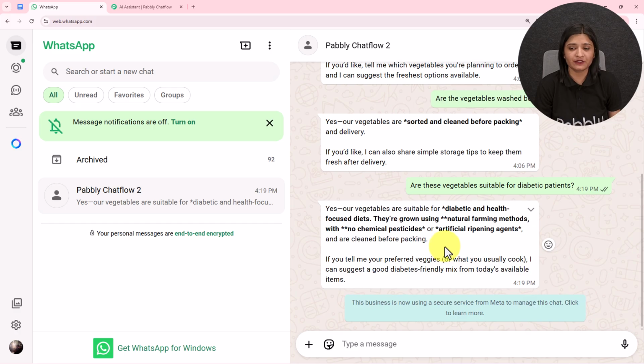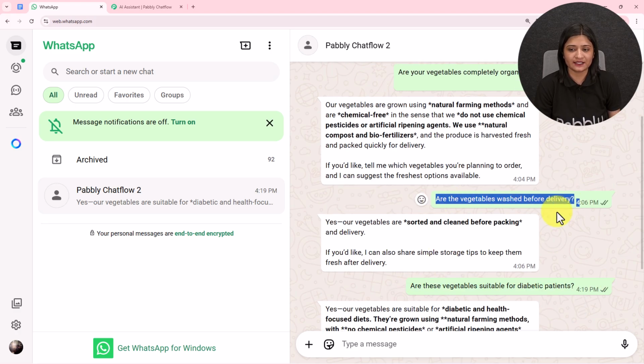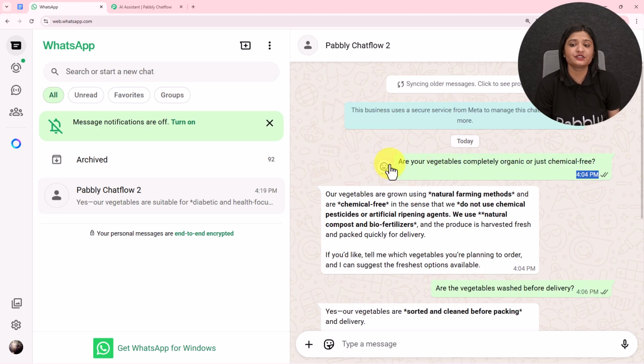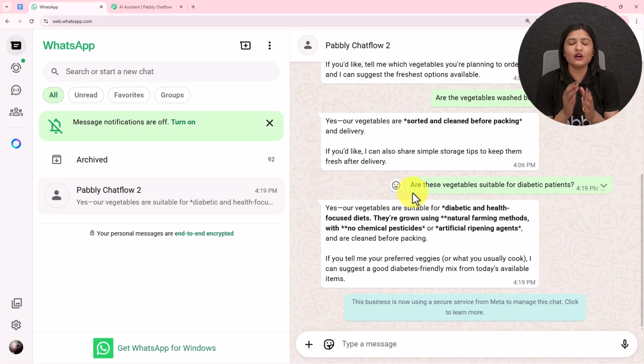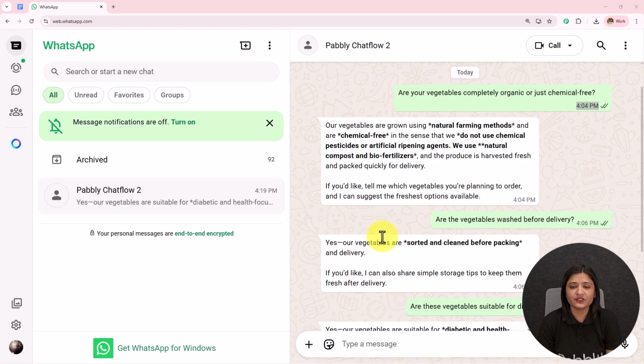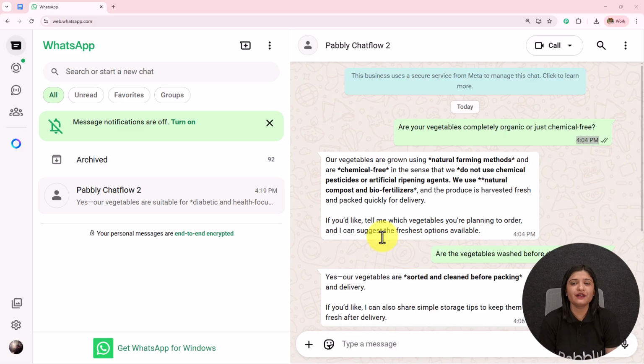So here you see whatever question I am asking, it is sending me the answer or the resolution for the same query. This is how my AI agent is handling all the queries and has automated my WhatsApp conversation with my users and customers. If you also want to learn how you can create this amazing AI agent using Pabbly Chatflow, then let's start creating this from scratch. So here in this video, I'm going to show you how I have created this WhatsApp AI agent which has automated my WhatsApp conversation using Pabbly Chatflow.